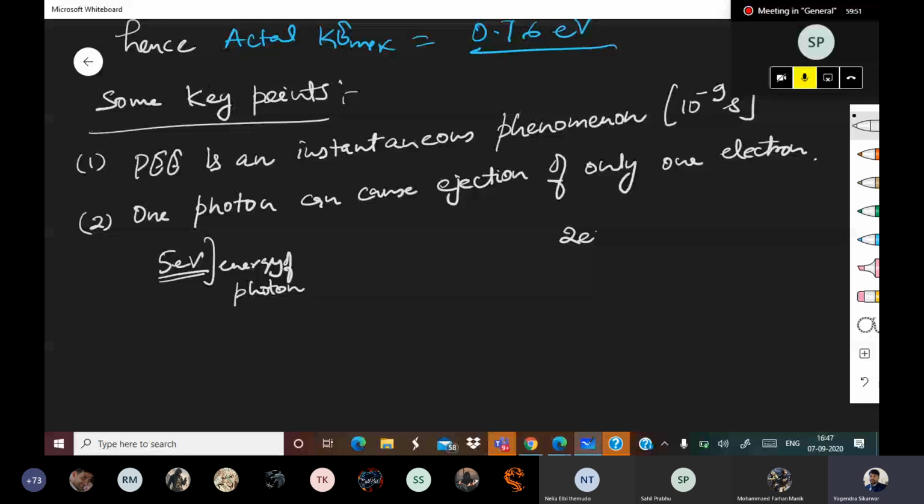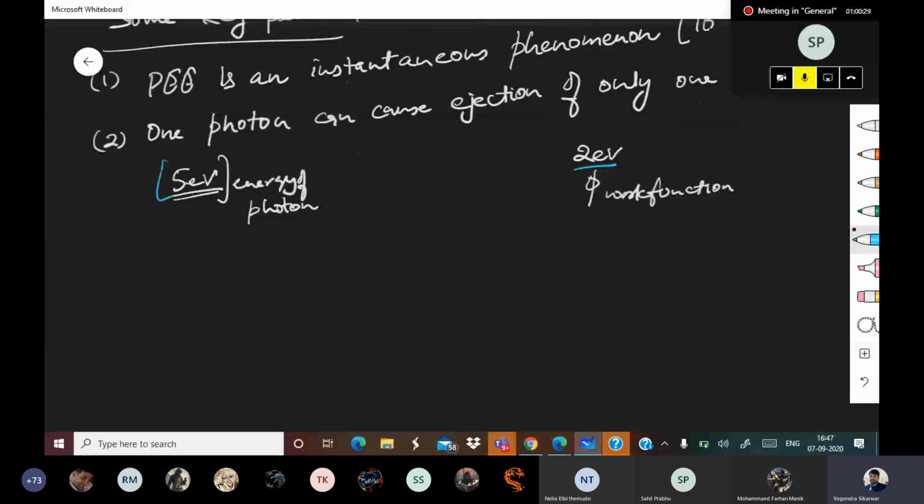Now you can see that energy of incident photon is more than double of work function. But that doesn't mean that two electrons will be ejected. No, only one electron will be ejected, and the Ke max of that electron will be 3 eV. So one photon can eject only one electron. That's it. Got it? So this is another important point.